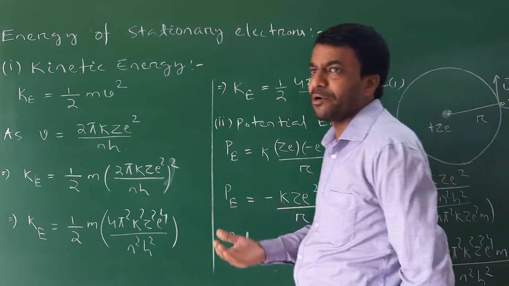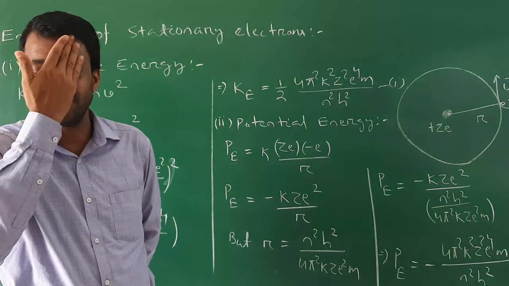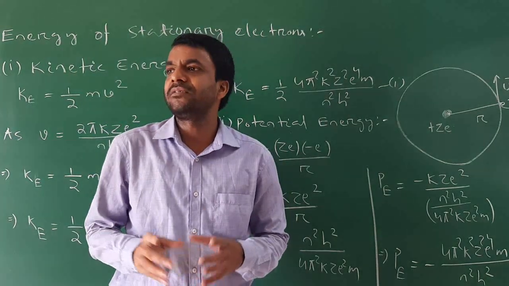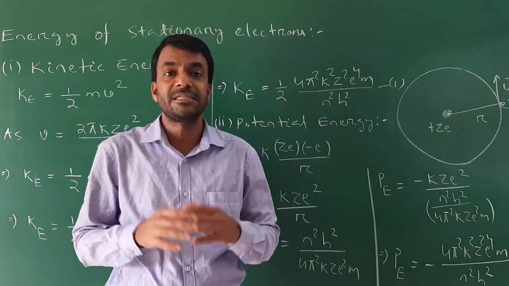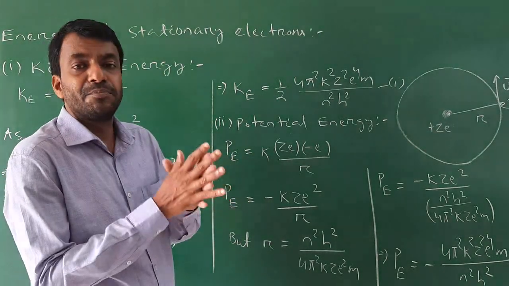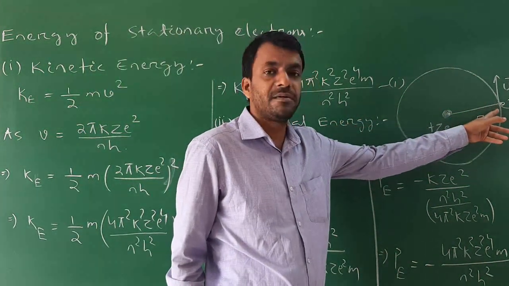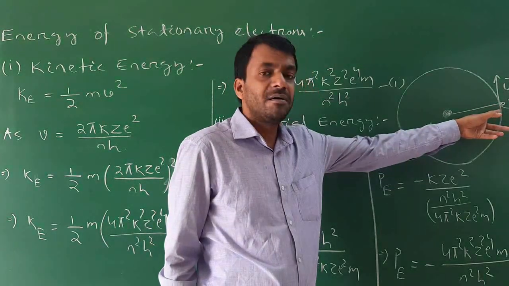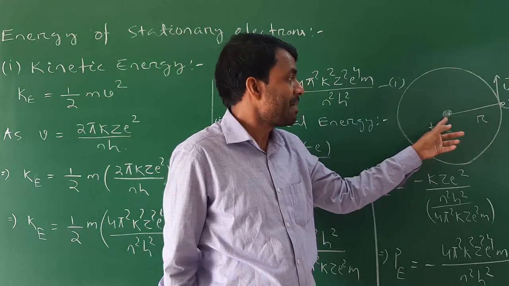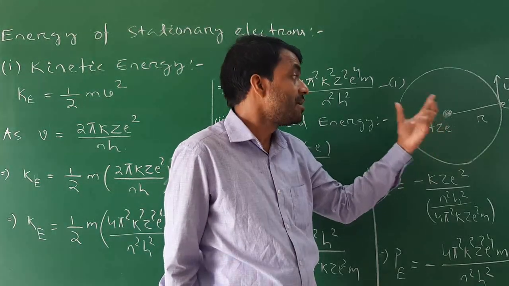The next type of energy possessed by the revolving electron is potential energy, meaning electrostatic potential energy. What is electrostatic potential energy? The electrostatic potential energy means the energy possessed by a charged particle due to its specific position. The electron is the revolving charged particle and it is separated by a distance r from the nucleus, which is a positively charged particle.